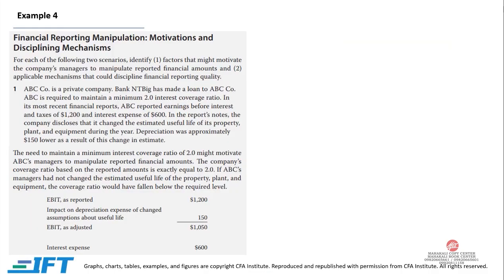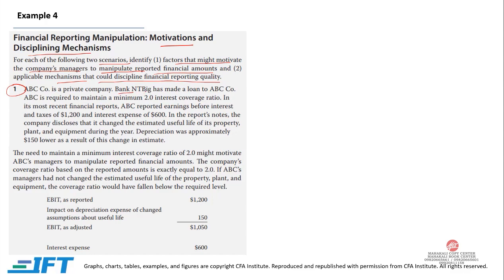Example 4. Financial reporting, manipulation, motivations, and disciplinary mechanism. For each of the following two scenarios, identify factors that might motivate the company's manager to manipulate reported financial amounts, and applicable mechanism that could discipline financial reporting quality. Now, in our first example, ABC Company is a private company.